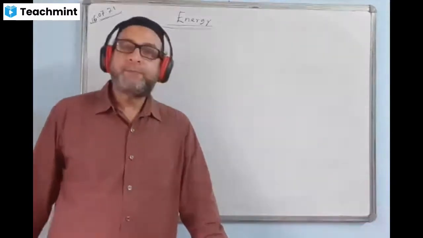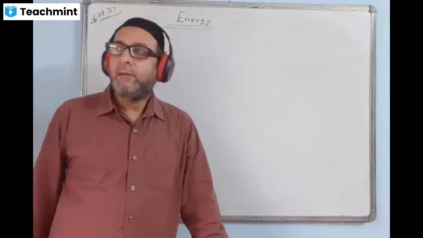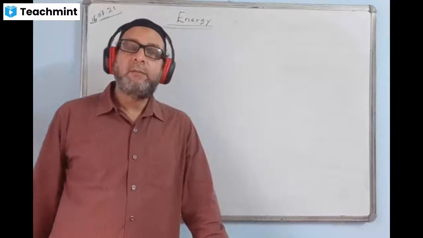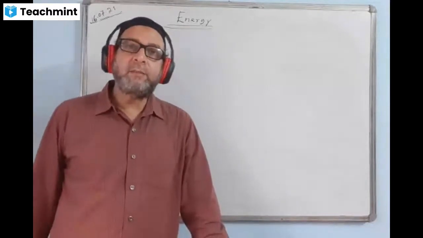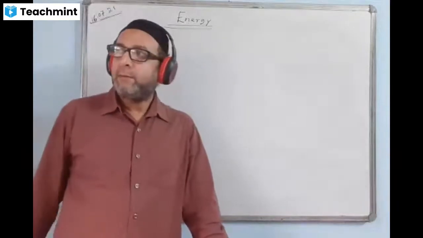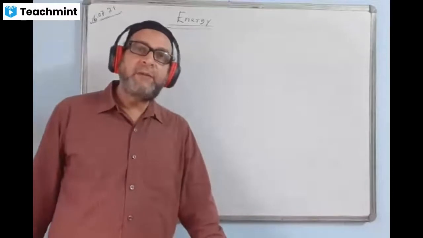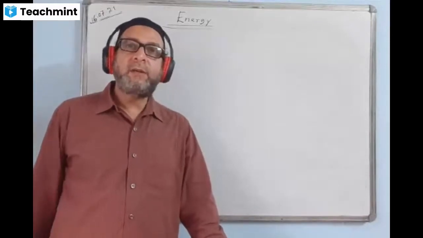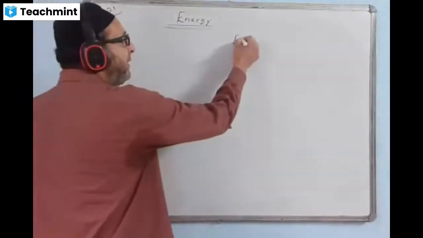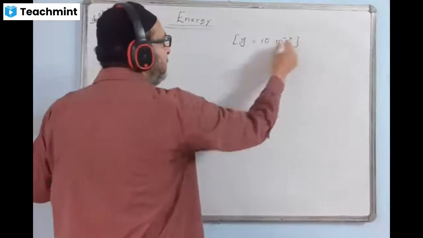Second part, number two, the work done in raising the body. And number three, the power developed. And write under bracket the value of g, 10 meter per second square. Write down this g value.